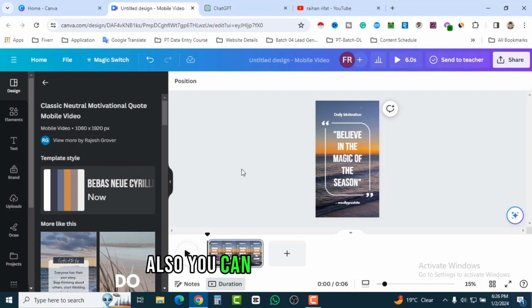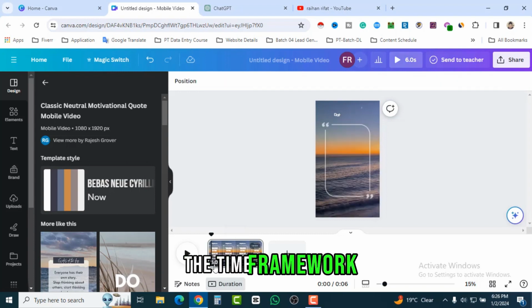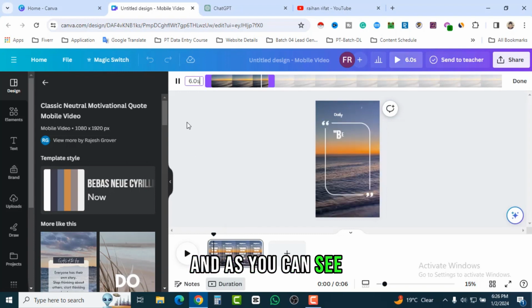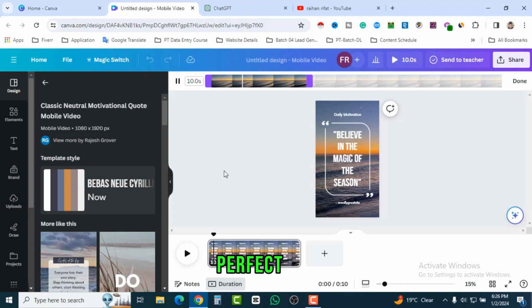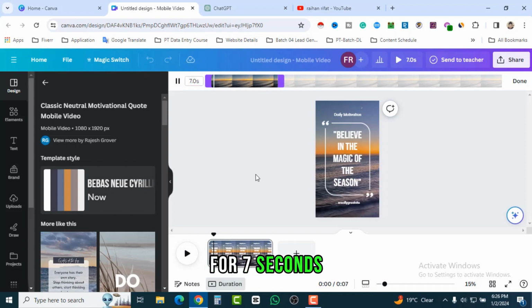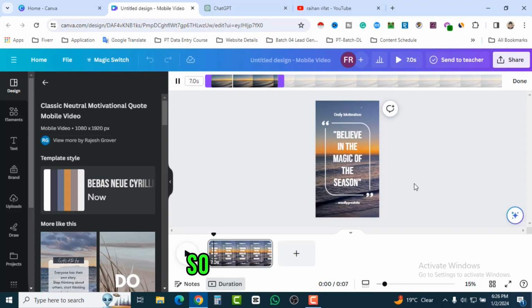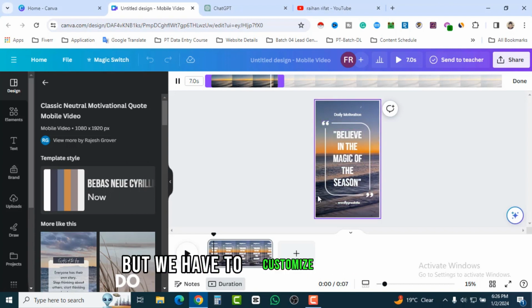Okay, also you can increase it. How can you? Just click on the time frame, and here you can see you can also input 10 seconds. Perfect, but I'm going to select only 7 seconds. Okay, all right, so here you can see this is how it looks, but we have to customize this.